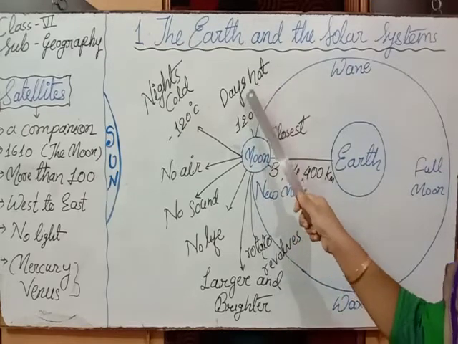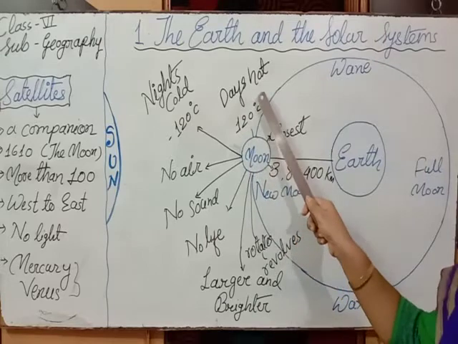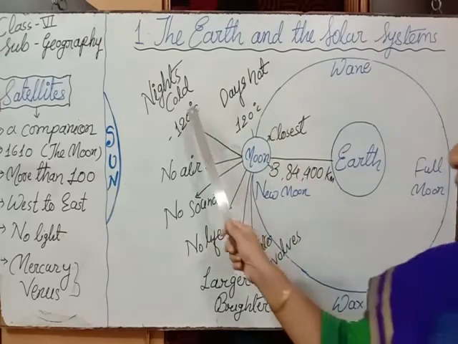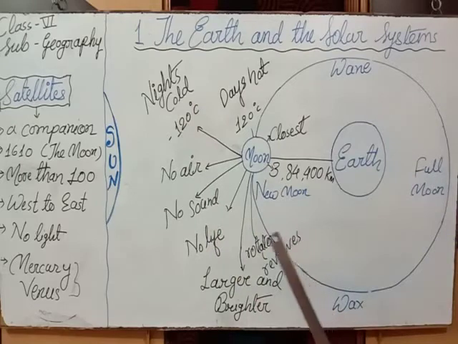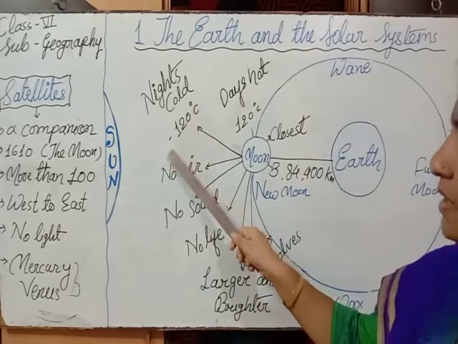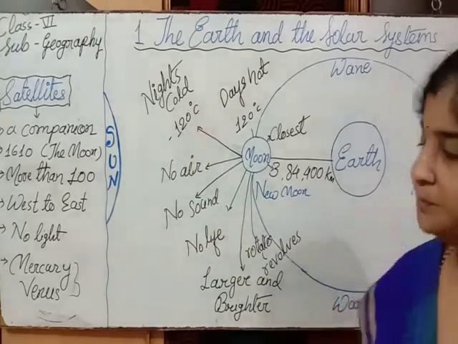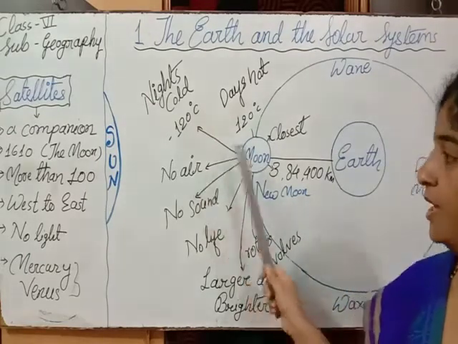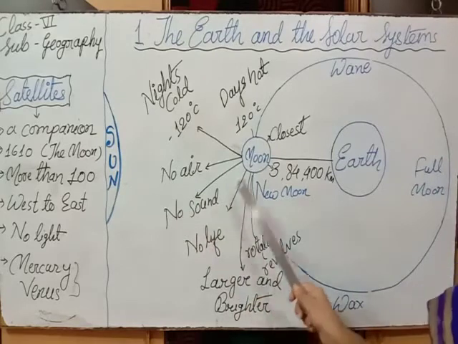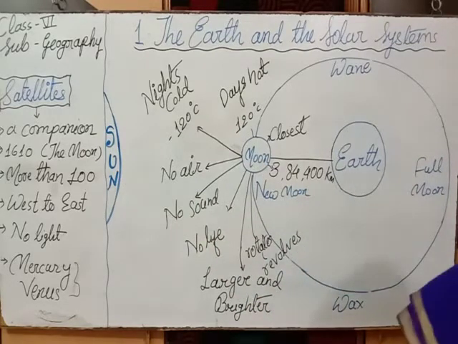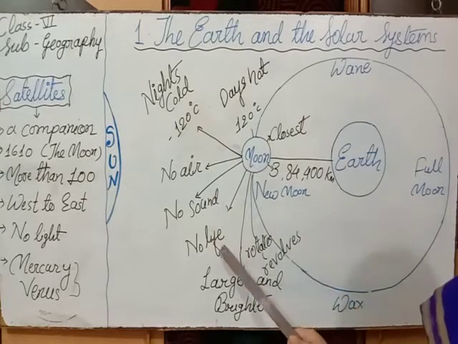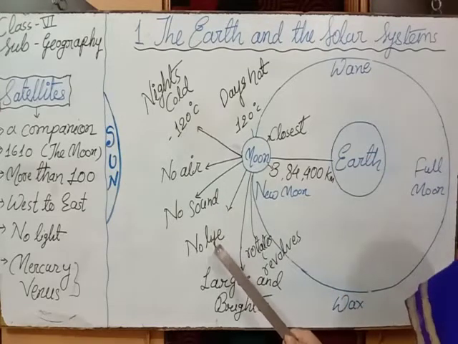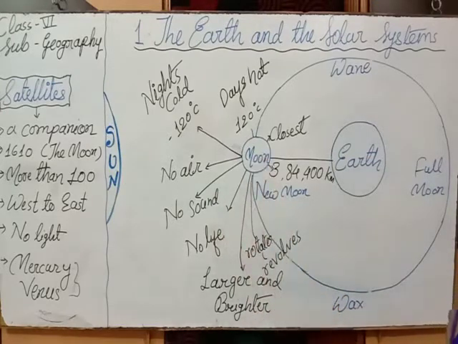The temperature of the moon during days is 120 degrees Celsius, and during nights the moon is very cold and the temperature is minus 120 degrees Celsius. Children, on the moon no air is there. As there is no air, that's why there is no sound on the moon. We know that the moon has no light of its own because of the absence of atmosphere and moisture. The moon appears larger and brighter.